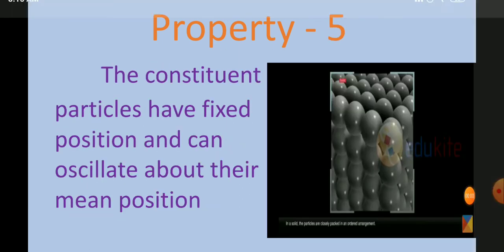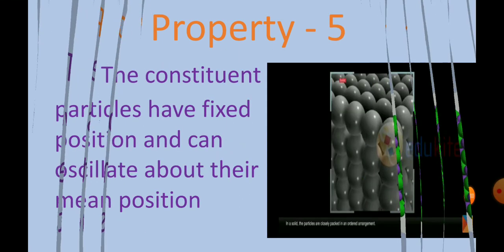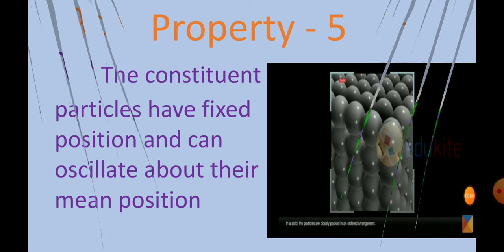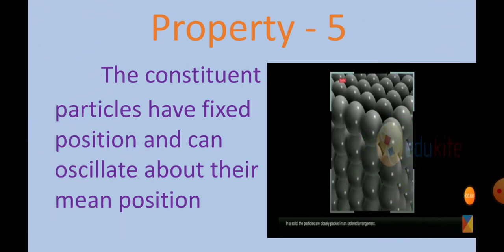Look here, the property number 5. What is given here? The constituent particles have a fixed position. They are not free to move and they are allowed to oscillate about their position. They can vibrate in the position where they are. They are not free to move, but they can vibrate about their mean position.